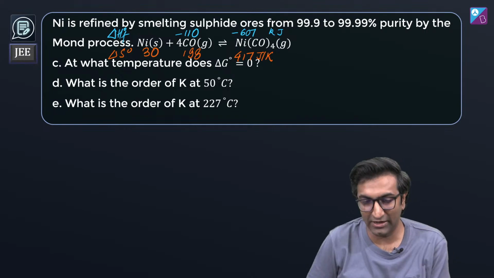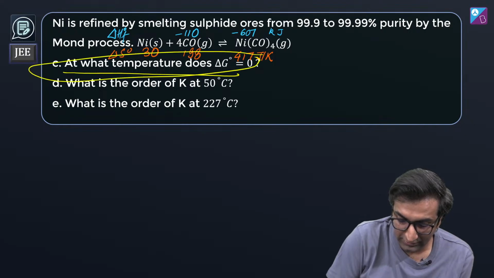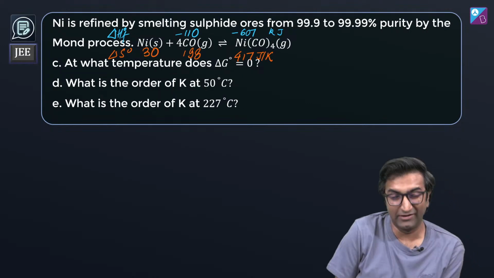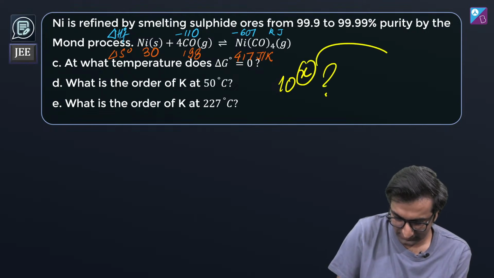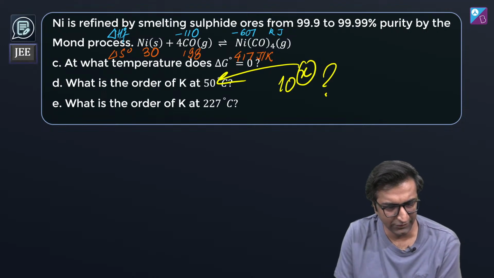Now this is where things can start to get interesting. ठीक है? At what temperature does delta G equal to 0? What is the order of K at 50 degrees Celsius? What is the order of K at 227 degrees Celsius? Now, when I say order of K, I mean 10 power x, क्या है? What is x? That's what I'm asking for. ठीक है? Order. How do we do this?